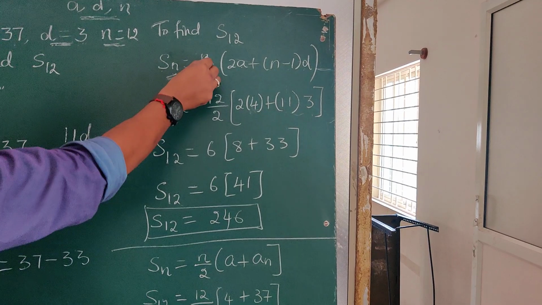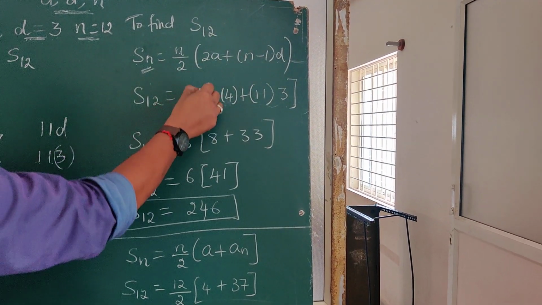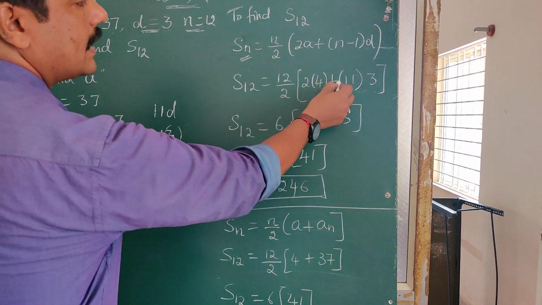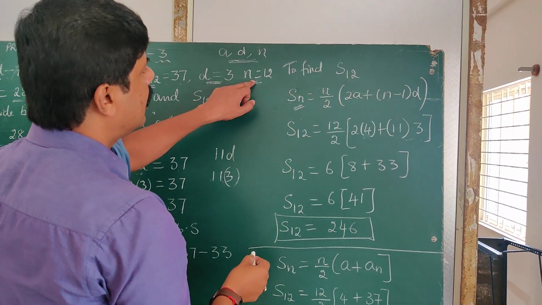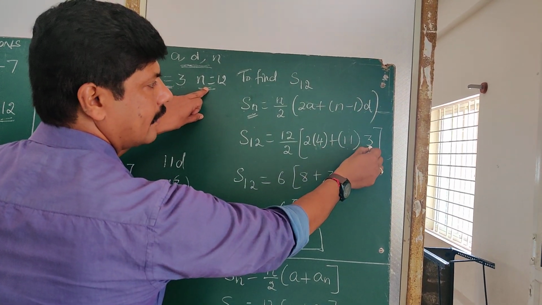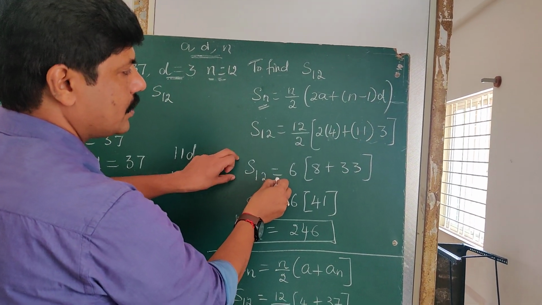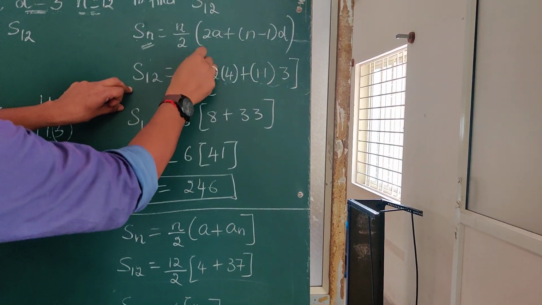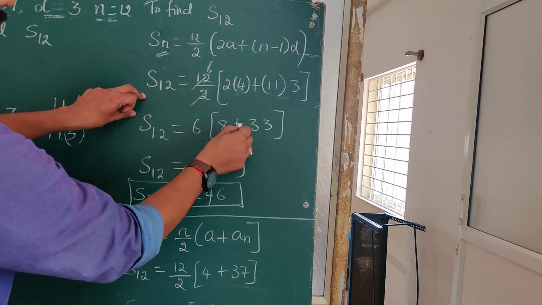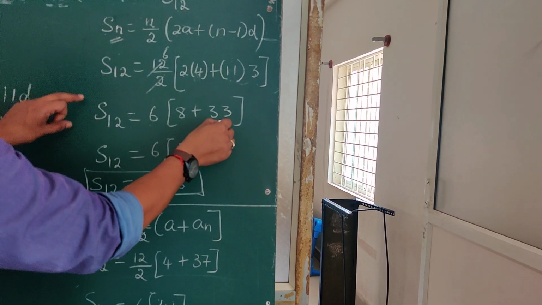S12 is equal to n is 12, by 2 into 2a. A is, we have found here, 4, plus n is 12, 12 minus 1 is 11. D is 3. S12 is equal to 6 times, 2 fours are 8, plus 11 threes are 33.